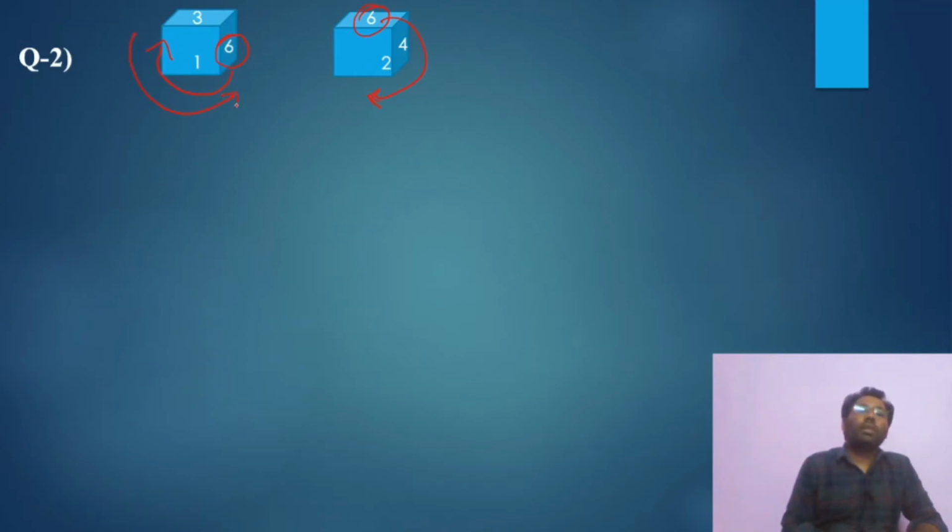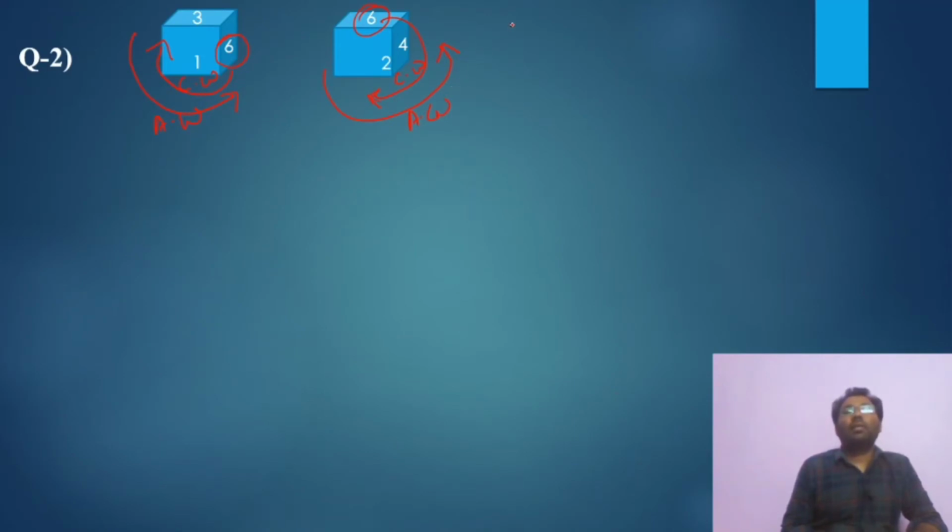But we have to rotate both either clockwise or anti-clockwise. If you rotate clockwise, rotate both dice clockwise. If you are rotating anti-clockwise, rotate both dice anti-clockwise.